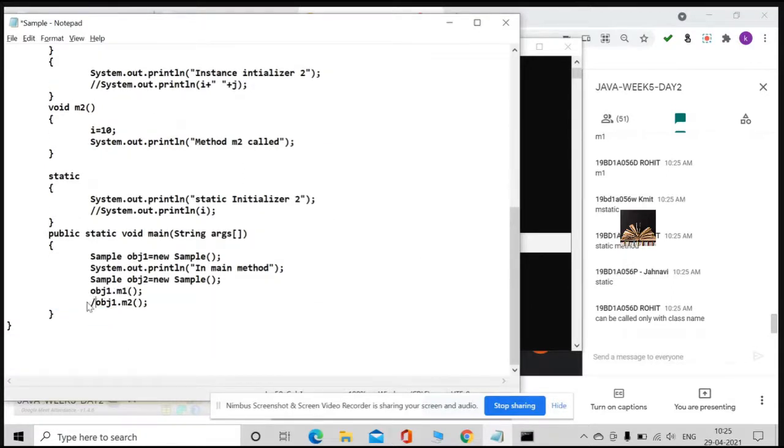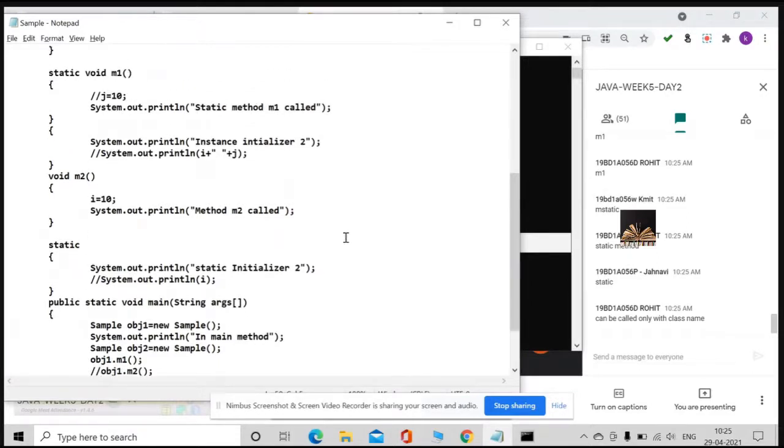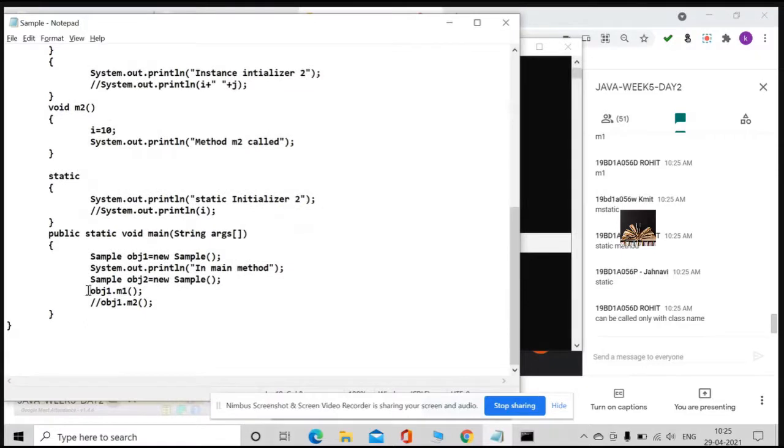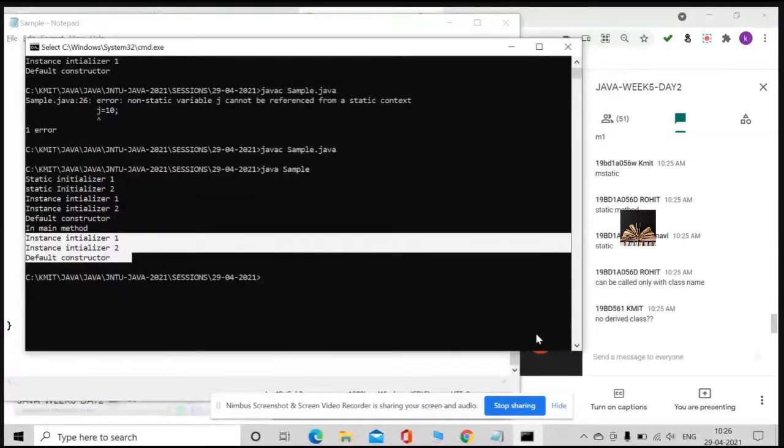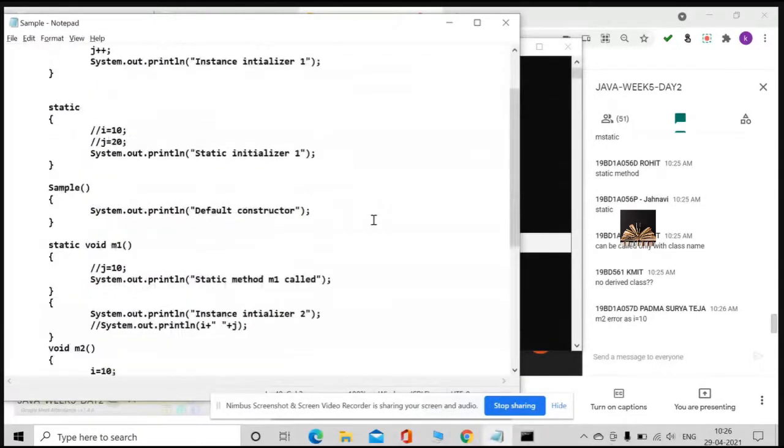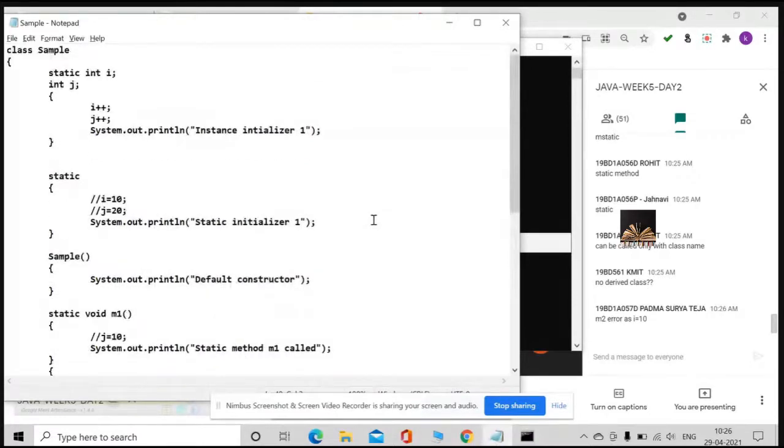I'll comment M2 for a while. M1 is static. Now I'm trying to execute it with the object. According to your expectation, it's an error. Yes or no? It's not related to derived classes, right?